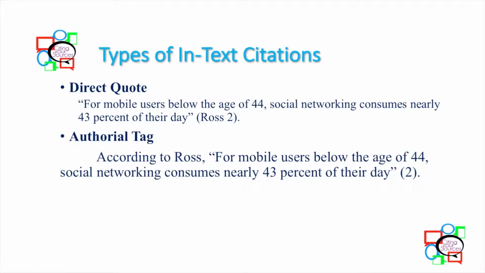Another form of citing your source is to use an authorial tag. This is when you include the author's last name inside of the sentence. According to Ross, for mobile users below the age of 44, social networking consumes nearly 43% of their day. Notice that Ross is tagged in the sentence, followed by the quotation, which is then followed by the page number in parentheses.